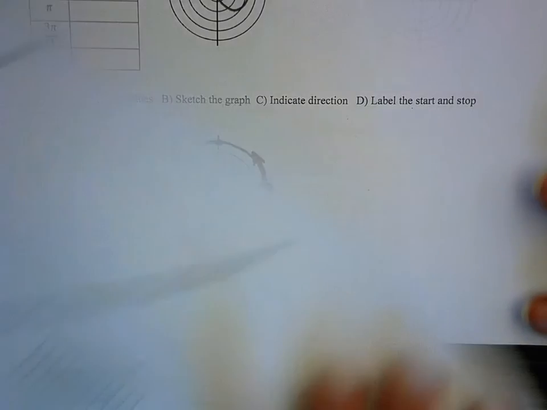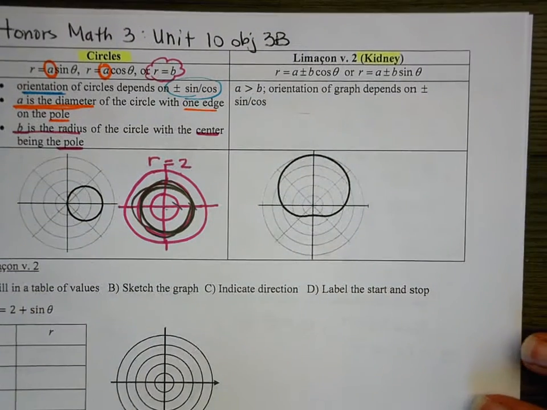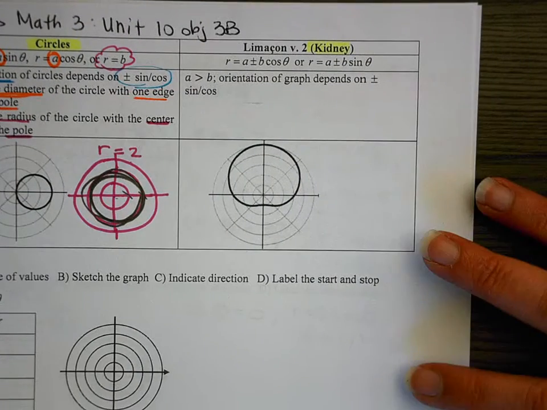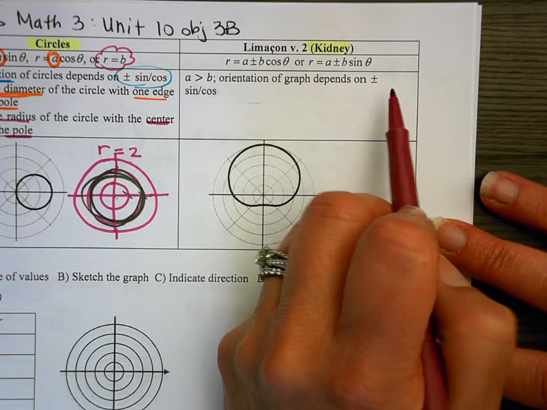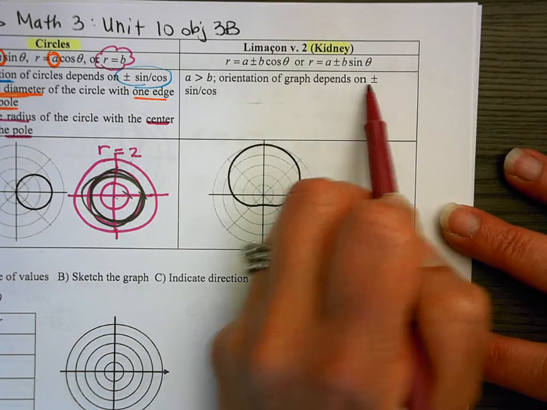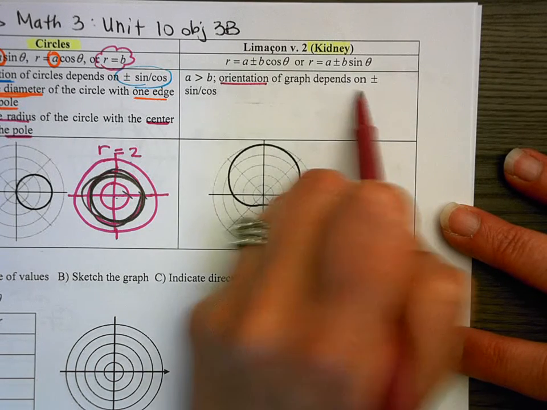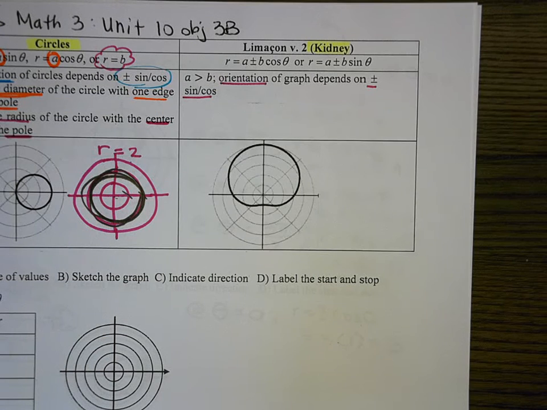So let's go ahead and take a look at the other limacon. Limacon version 2, in particular, what we call our kidney graphs. Okay, so I'm going to stop calling it a limacon, and I'm only going to refer to it as a kidney graph. If I look at this one right here, I am going to follow the same idea of graphing everything we've done so far. To figure out the orientation of the graph, we look at whether we have a positive or a negative cosine. That's something we've already been doing, right? And when I go to graph this, I'm still going to be following those same directions.